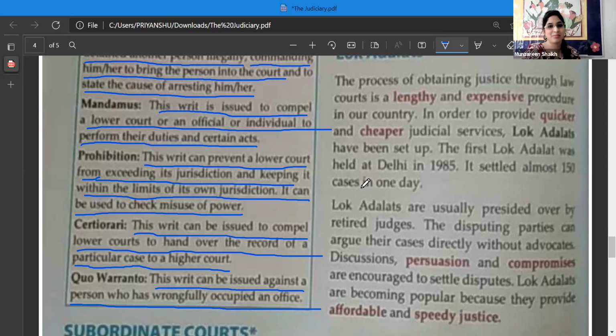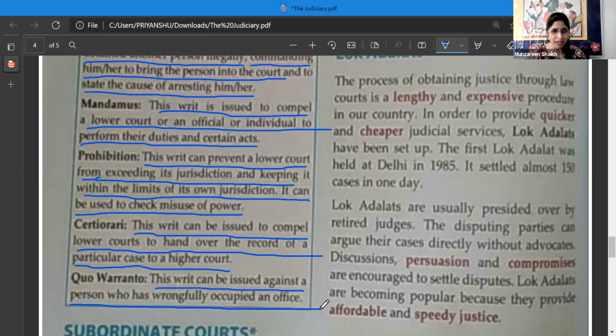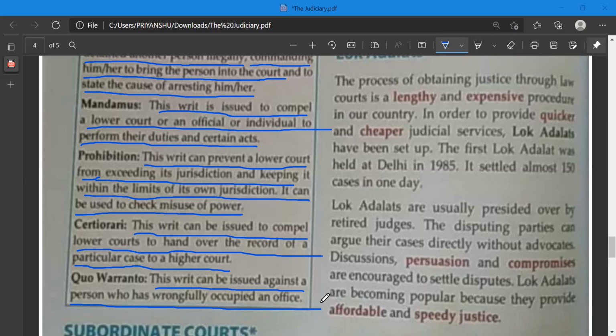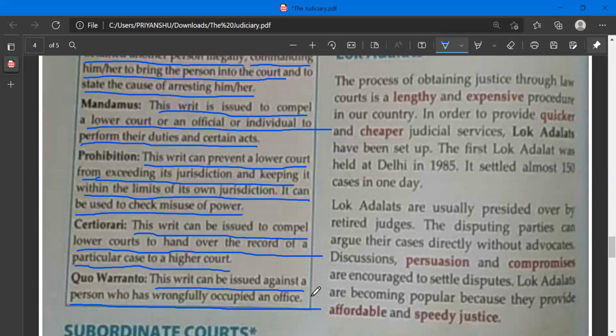Ma'am, it is issued if someone is occupying a private office. Is it mentioned private over there? Ma'am, no. Wrongfully occupied an office, ma'am, but it should not be government. It should be a private office, ma'am. Okay. So what happens if they have occupied it wrongfully? Then, ma'am, they can go to the low court. Then to whom is this writ issued?